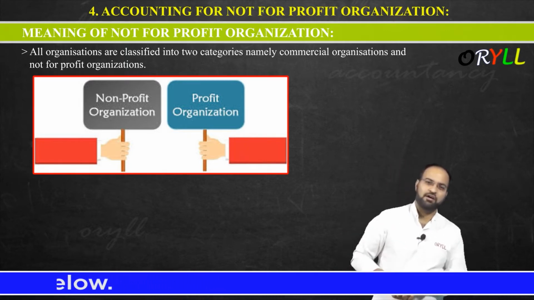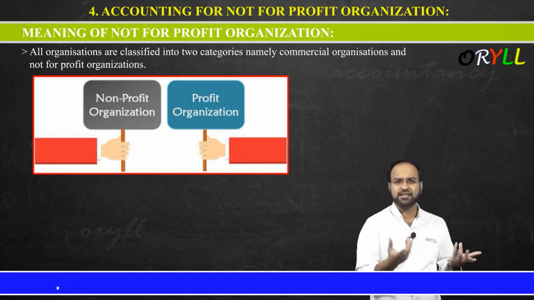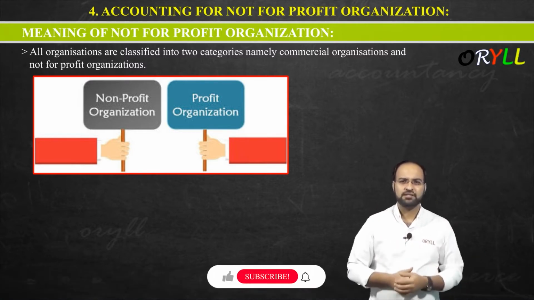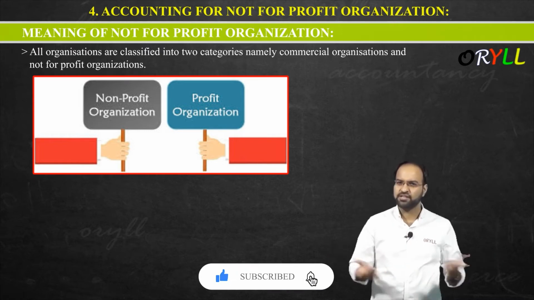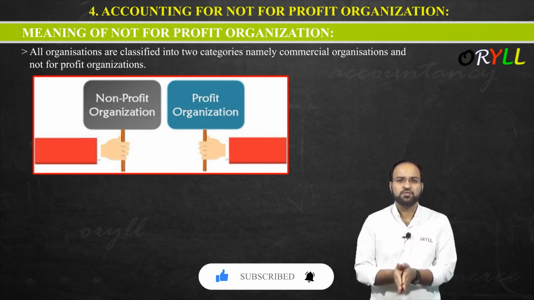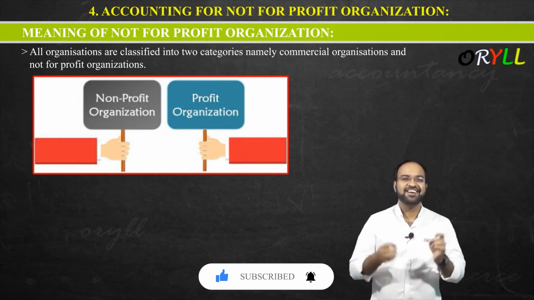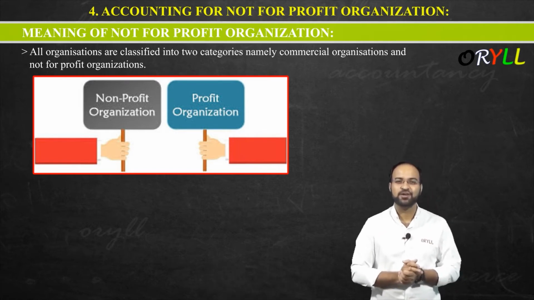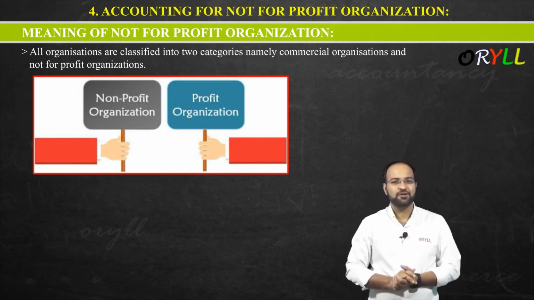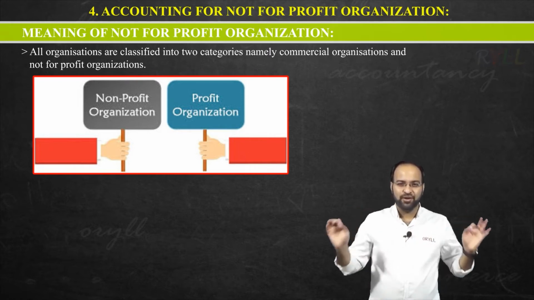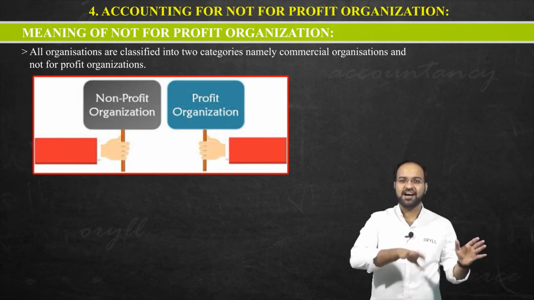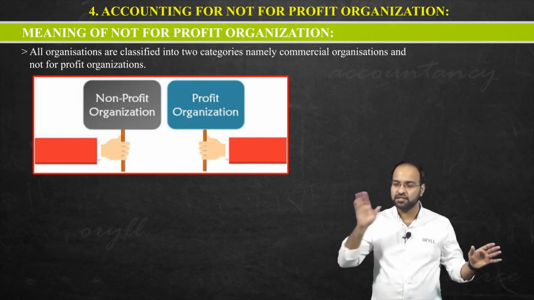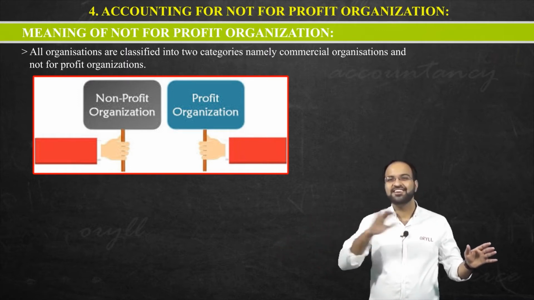Got it? But for commercial organizations, you can take any example: Amazon, Reliance, the shops nearby your home. What are they doing? They are working for profit. So the one working for profit is called a commercial organization, and the one working not for profit is called an NPO, not for profit. Generally, organizations are divided into two parts, commercial and not for profit organization. This not for profit, you can also call non-commercial.